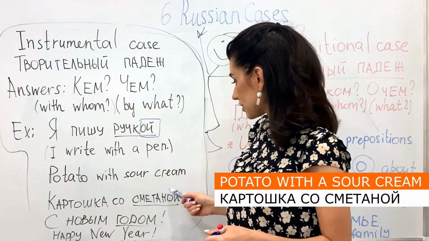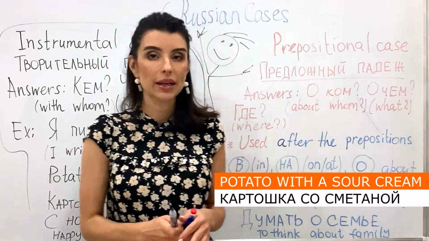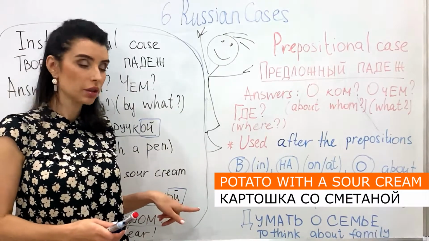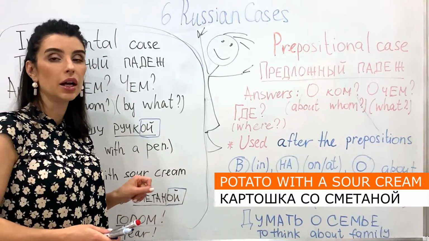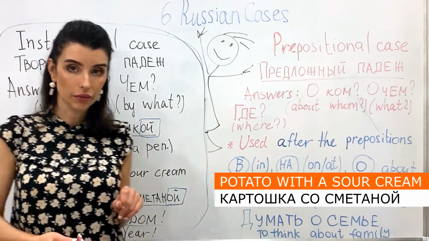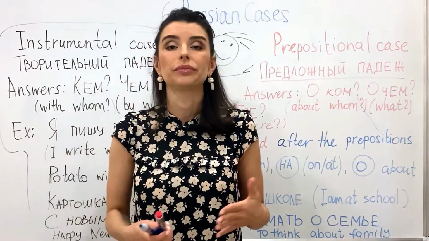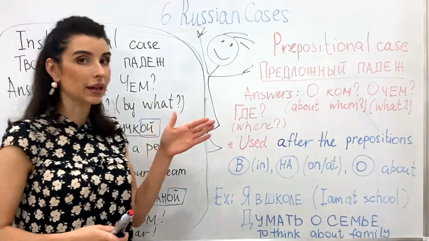It means сметаной. Сметана should change to сметаной. You understand? You should change the end of the word. So let's move to the next one.